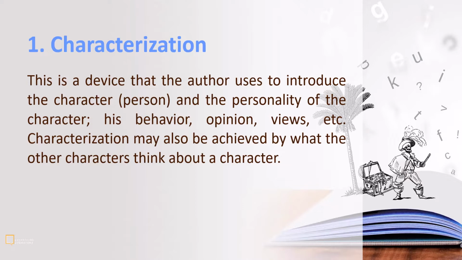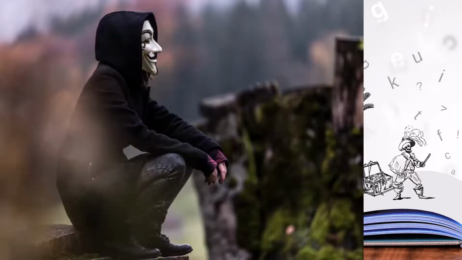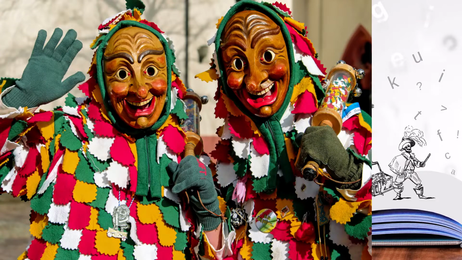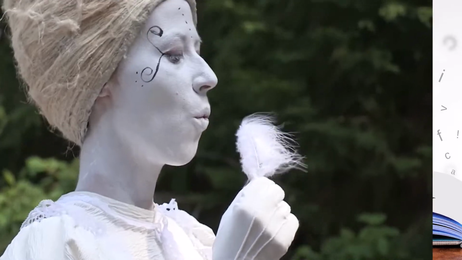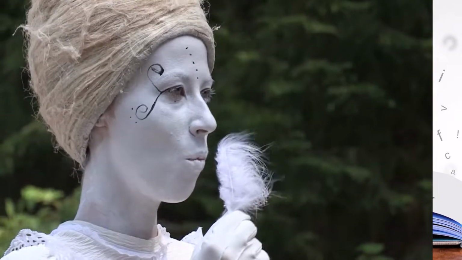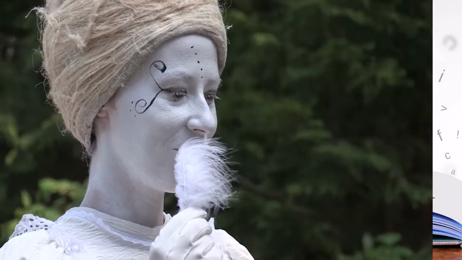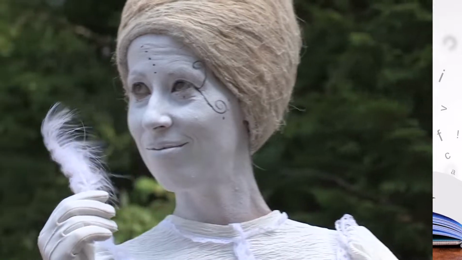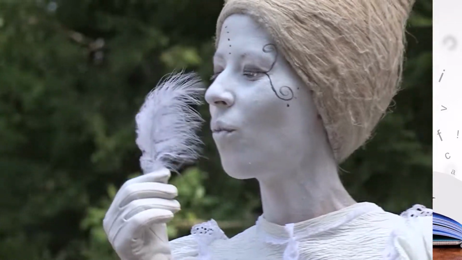Characterization may also be achieved by what the other characters think about a character. So character is like the person, characterization is like the personality given to the person, how the person is to think, how the person is to behave. This is quite different from the person as a character. So in simple terms, the word we can use to summarize what characterization is about is the word role. What is the role given to a character to play?